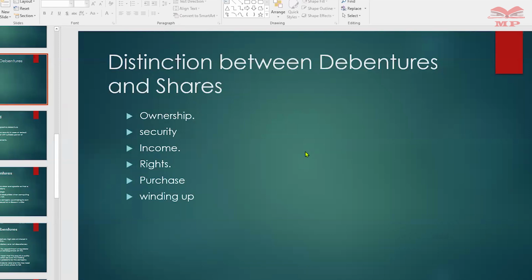So we talk about the rights. A shareholder has rights seen in the Articles of Association and in the Companies Act. And the rights include rights to receive the notice of a general meeting, right to vote, entitled to shareholders.